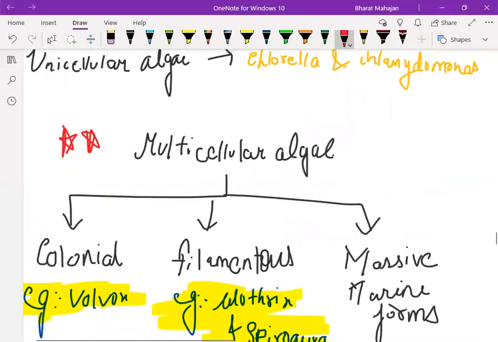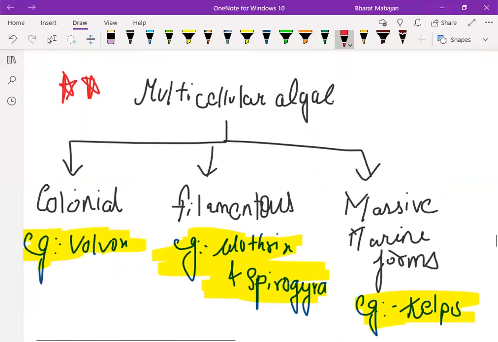And talking about multicellular algae, they can be colonial, meaning algae which are always present in group colonies. We have an example, that is volvox. Second is filamentous algae. Filamentous algae are those which have filaments. And we have two examples, Oedogonium and Spirogyra. And third is the massive marine forms. These massive marine forms are very large in size. An example is kelps.